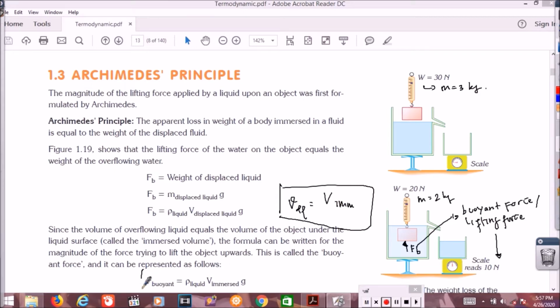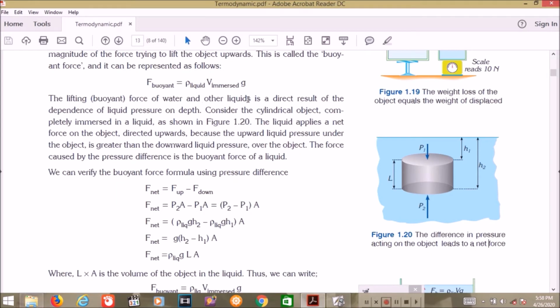Okay, and then we are going to use this one as a formula for buoyant force. Buoyant force of water and other liquids is a direct result of the dependence of liquid pressure on depth. Maybe you are asking, if there is buoyant force in the liquid, then how about the effect from the liquid pressure? Because before we have learned about liquid pressure, there is P, and then the object has area A, so should be liquid force there.